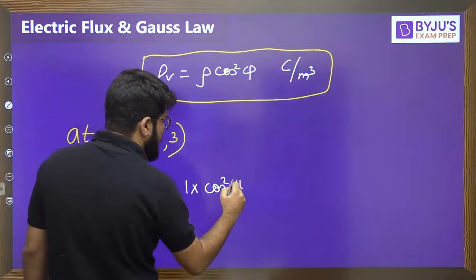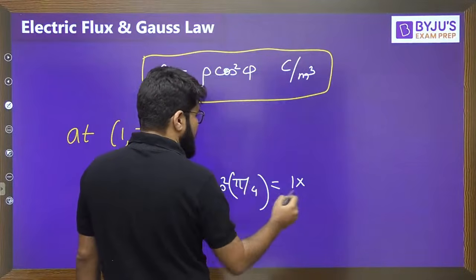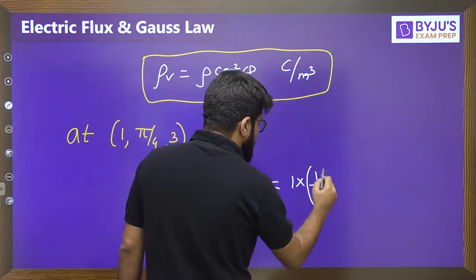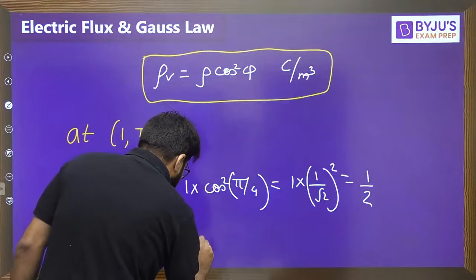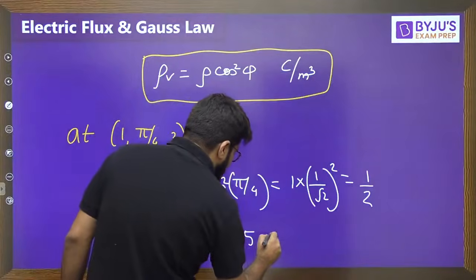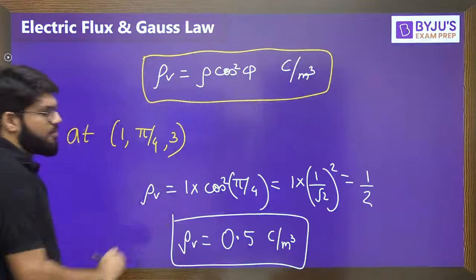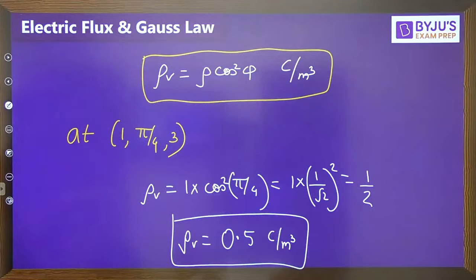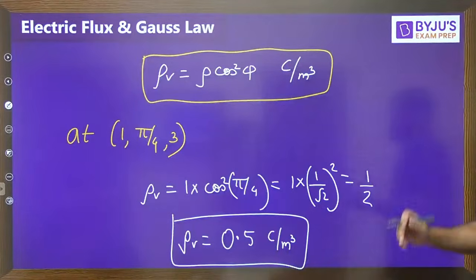Phi is pi by 4, so this is 1 into cos pi by 4, which is 1 by root 2, whose square gives the total answer 1 by 2. So rho v at the point (1, pi by 4, 3) is 1 by 2, that is 0.5 coulomb per cubic meter. That's your answer number 1. An important type of calculation, an important type of question. Taking the next question now.